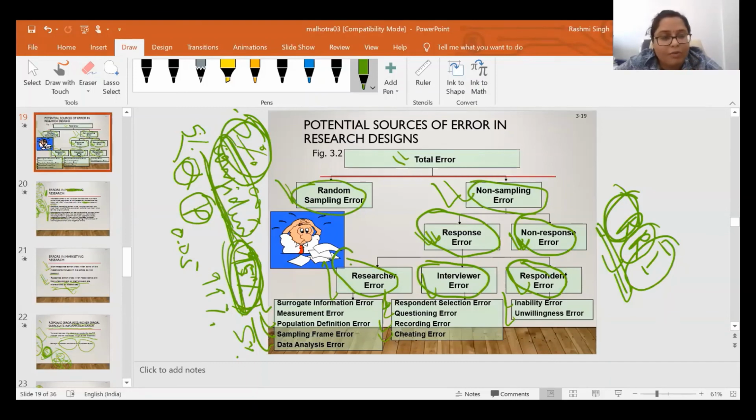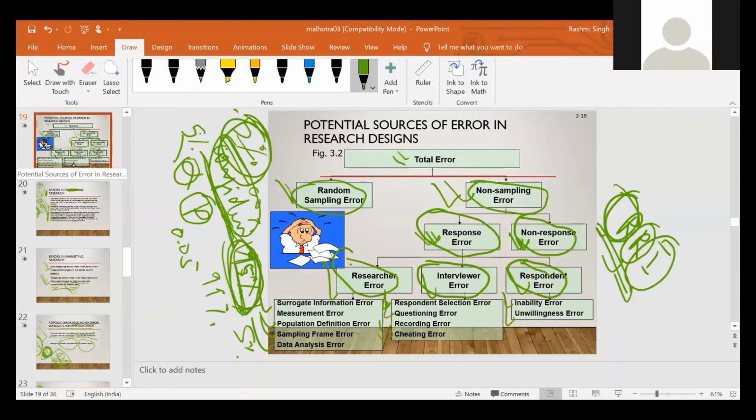Do you have any doubt regarding this sampling error, non-sampling error, response or non-response error? Any doubt? Anurag?